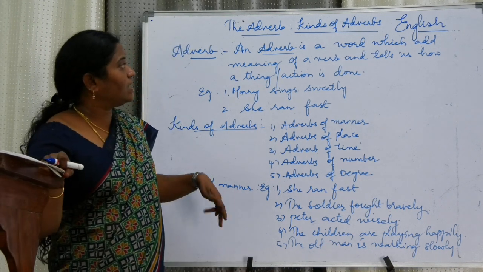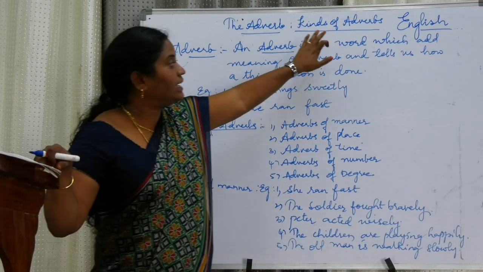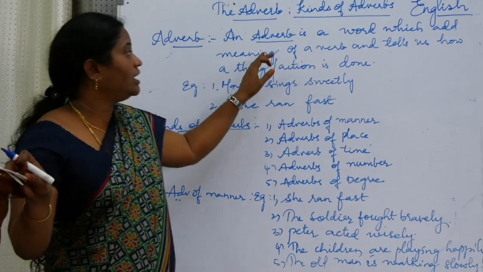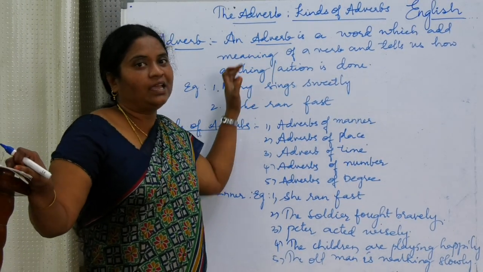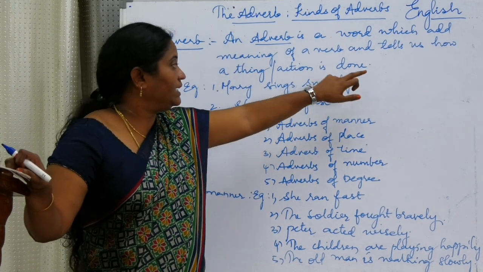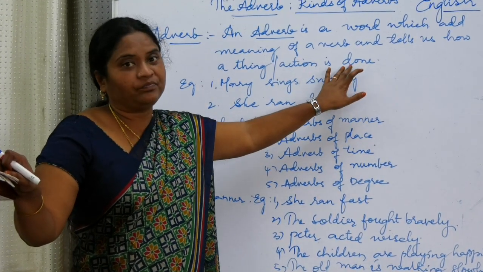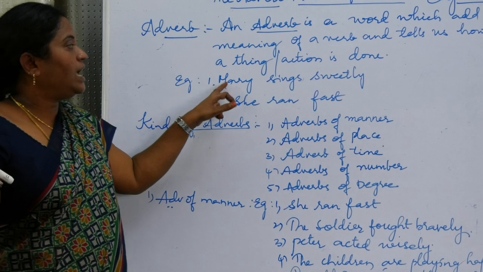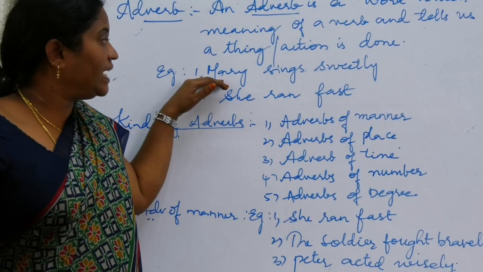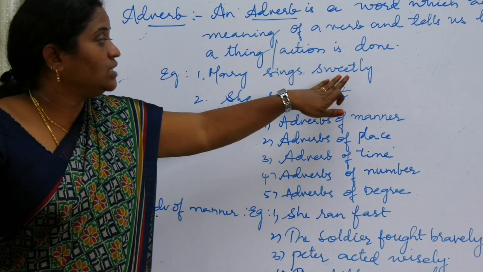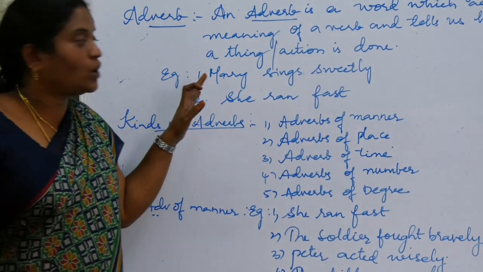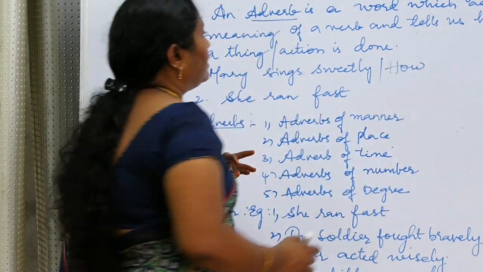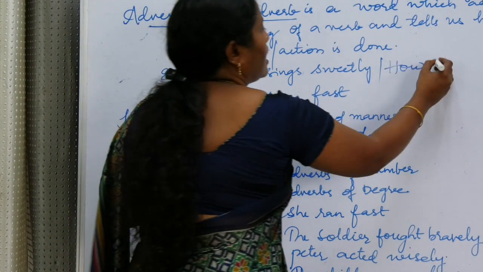Now let us discuss another part of speech, that is the adverb and kinds of adverbs. What is an adverb? An adverb is a word which adds meaning to the verb and tells us how an action is done. It tells us how an action is done. For example, Mary sings sweetly. How is Mary singing? She is singing sweetly. Always you have to ask the question: an adverb answers the question how.